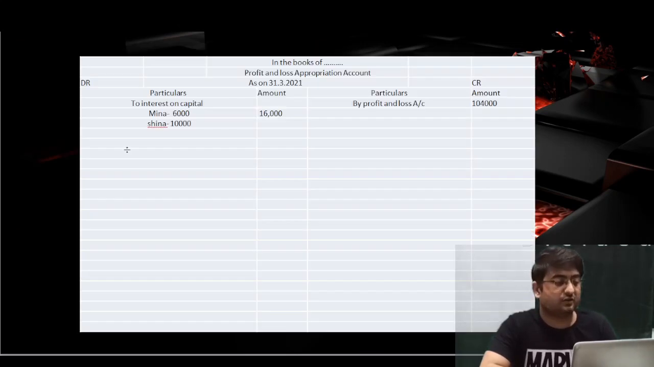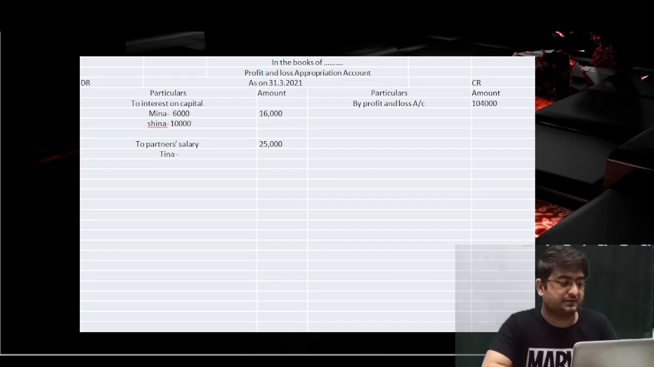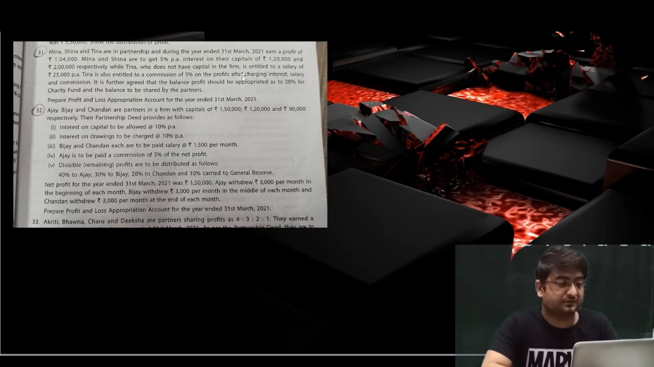For the salary, we'll record the transaction as "To partner's salary," and we'll write the name as Tina, for example. Just one partner is there now, so we'll add the amount in the outer column, which is 25,000 rupees. So we have given salary to Tina.